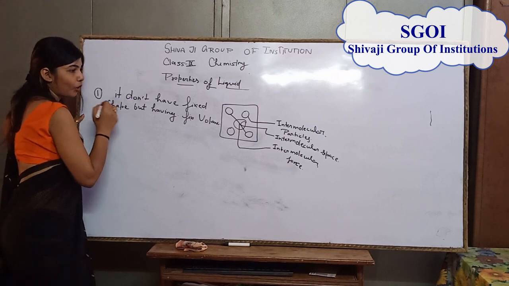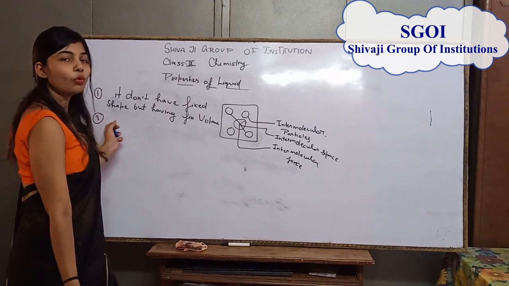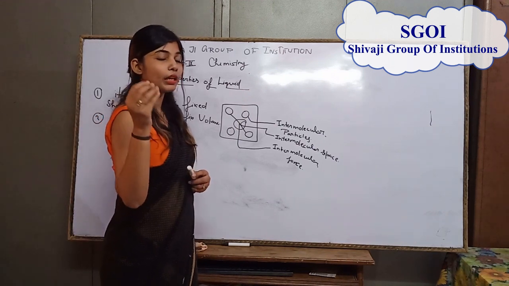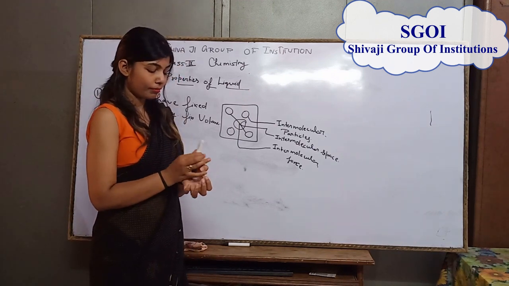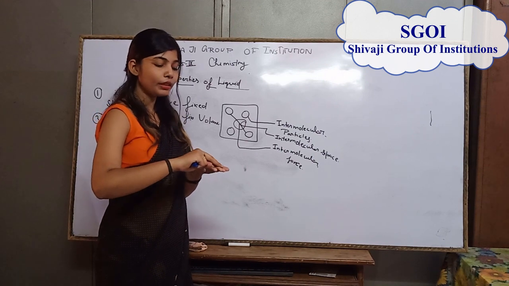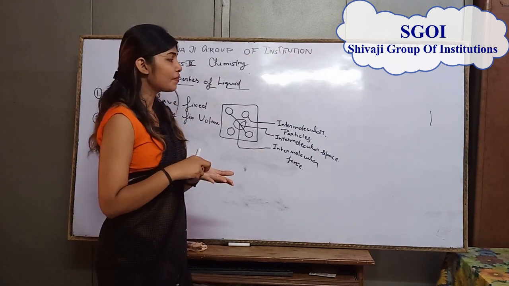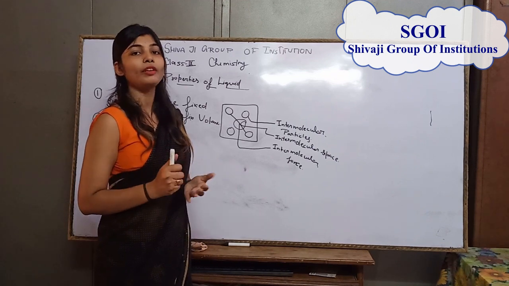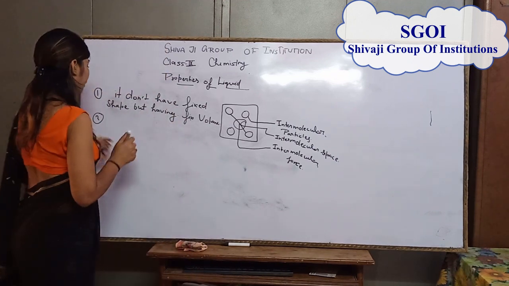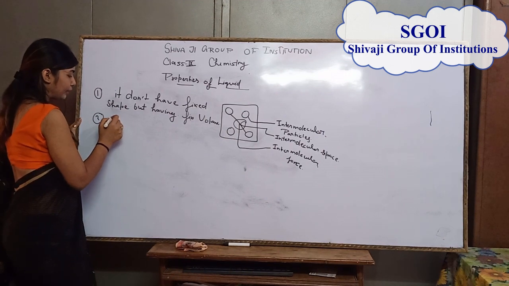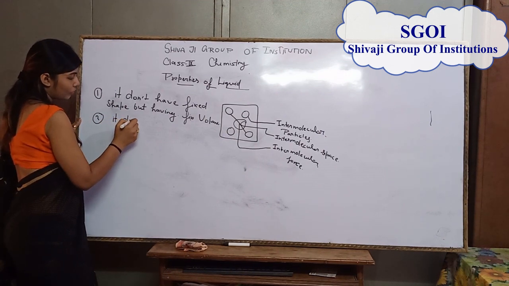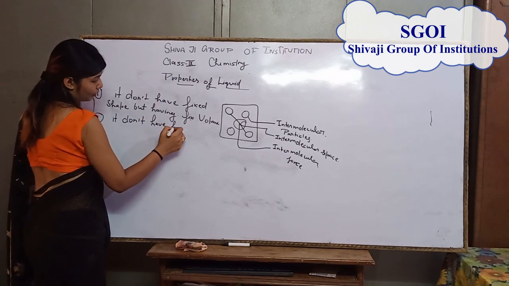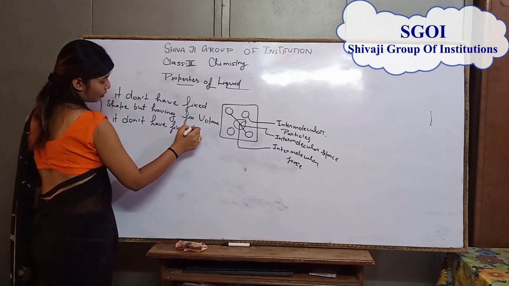The second property is that it doesn't have a fixed boundary. For example, when you put water in my hand, it flows in different directions. That is why you can say that the boundary of liquid is not fixed. So it doesn't have a fixed boundary.